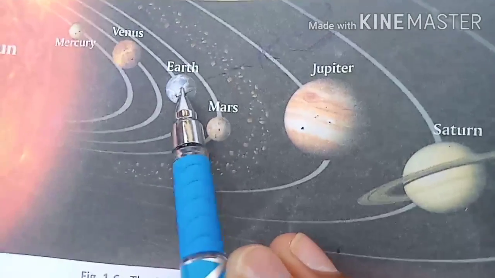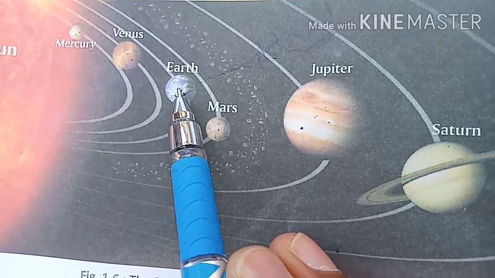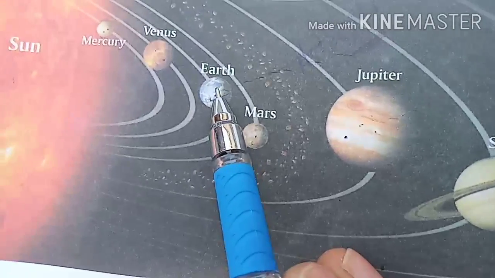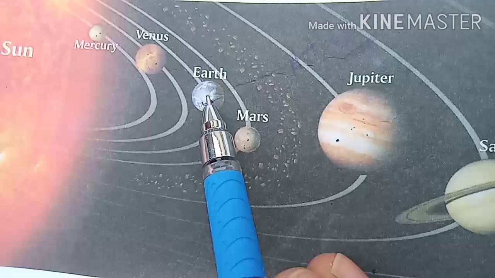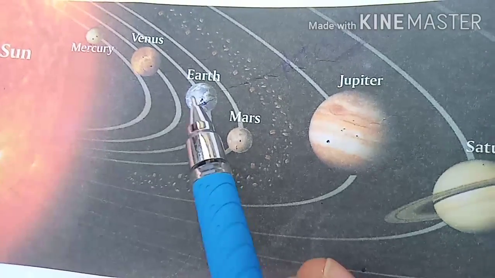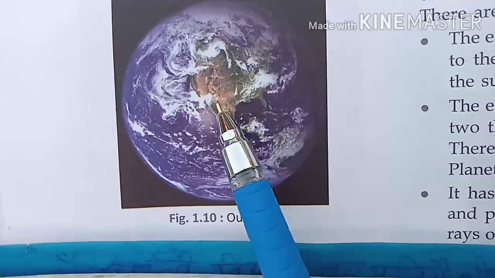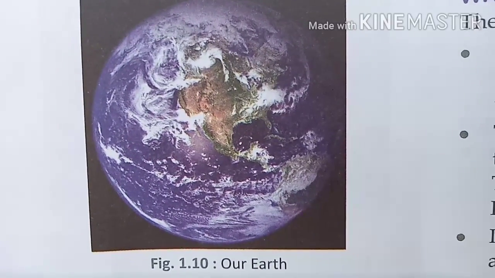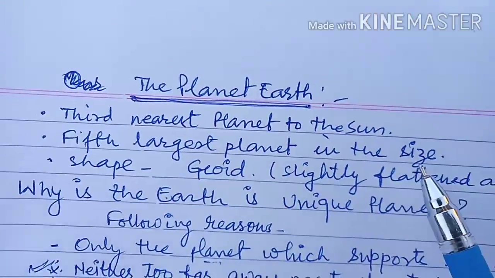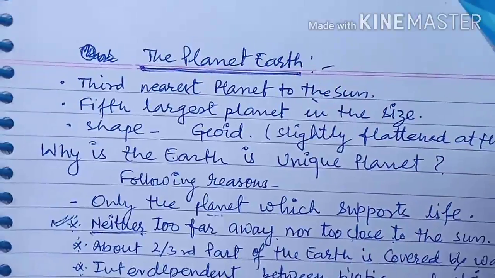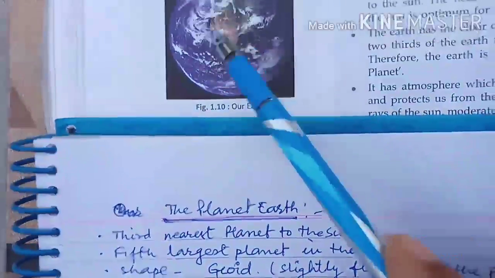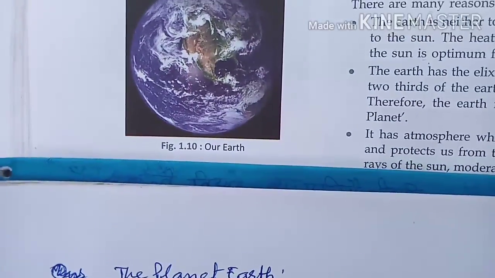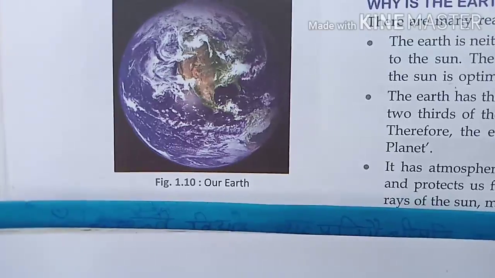Now we are going to discuss the specific features of the planet Earth, why it is called so. This is the planet Earth, the third nearest planet to the Sun and the fifth largest planet in size. And the shape of the planet Earth is defined as geoid.